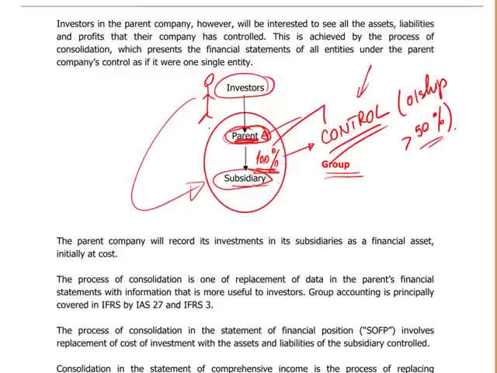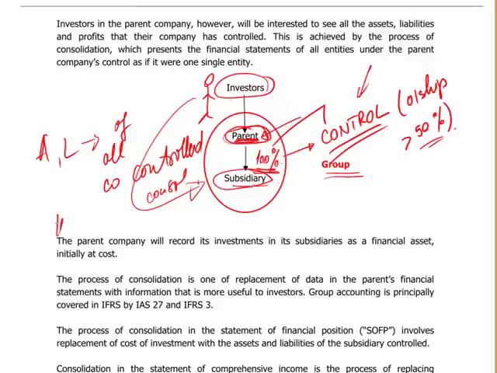So in order to reduce and mitigate the information gap that existed before we were consolidating, financial reporting considered and issued standards in respect of putting together the assets and liabilities of all companies controlled, and of course the profits. And there are certain rules. You put all these together, obviously, on the statement of financial position and the statement of comprehensive income.